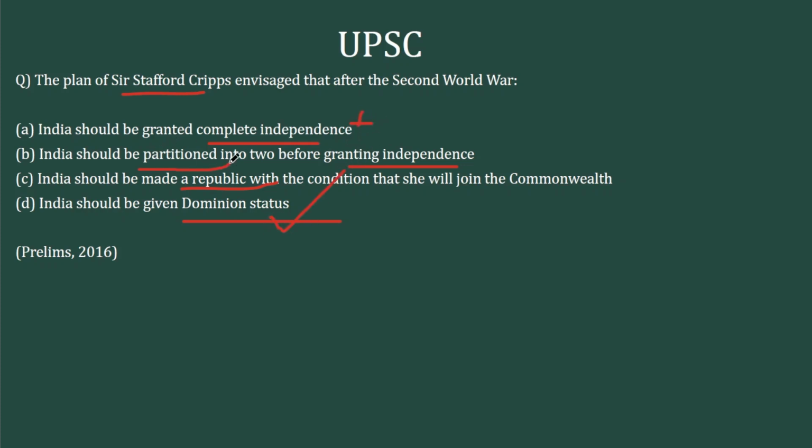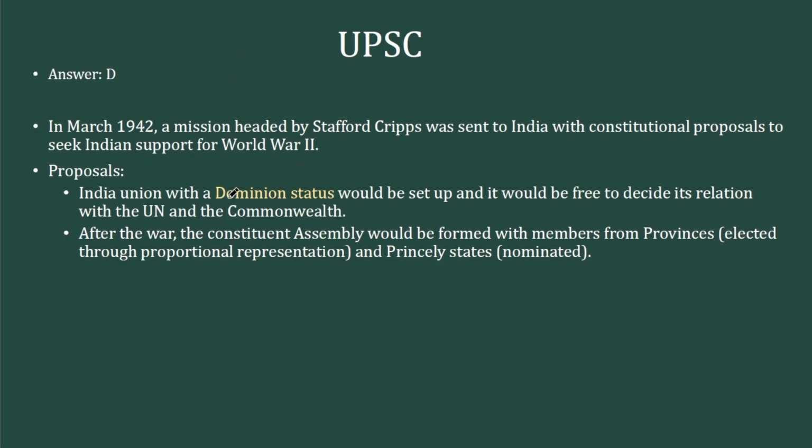Partition is something that was still in progress during that time. The Lahore Declaration, the Pakistan Resolution, and it took a long time from 1940 till 1947 for partition to happen. So this can be eliminated. The republic means something like complete independence. The head of the state will be elected. So this also cannot be taken into consideration in the context of Cripps Mission of 1942.